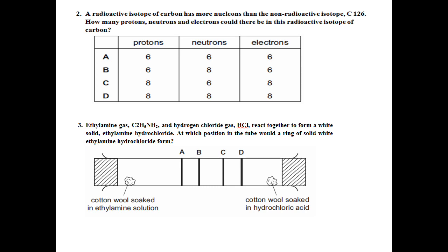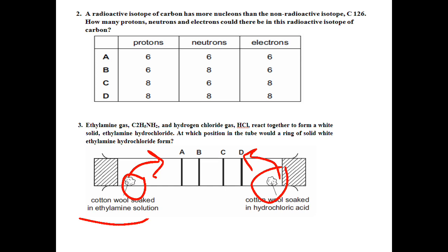So we have to see that, like, here is the cotton wool which is soaked in ethylamine solution, and here is the cotton wool which is soaked with hydrogen chloride, HCl. You know that these compounds have to move through this glass tube, and their rate of movement, or rate of diffusion, in this air will be totally dependent on their molar masses.